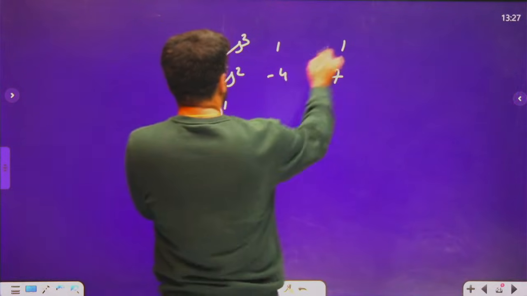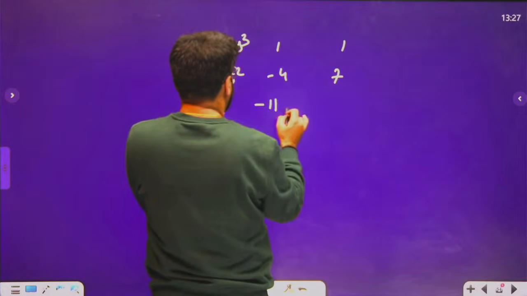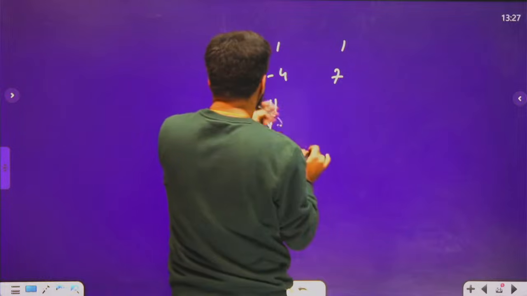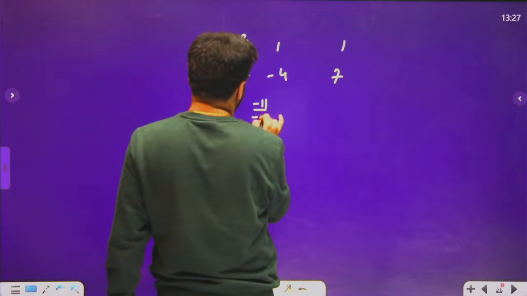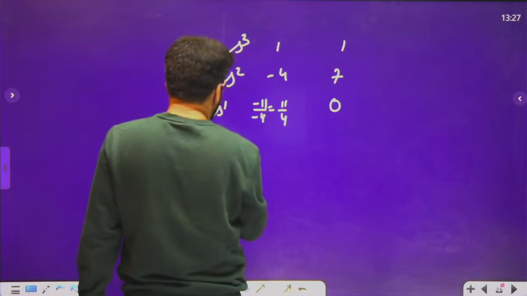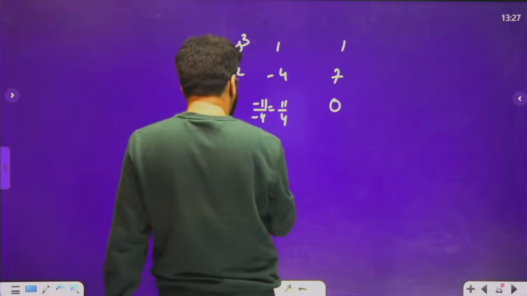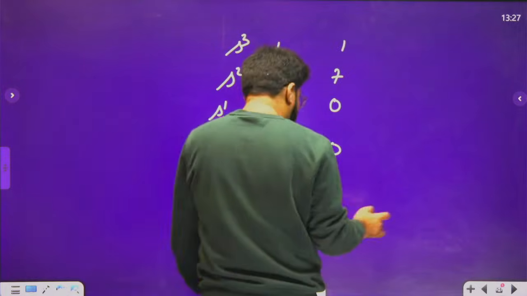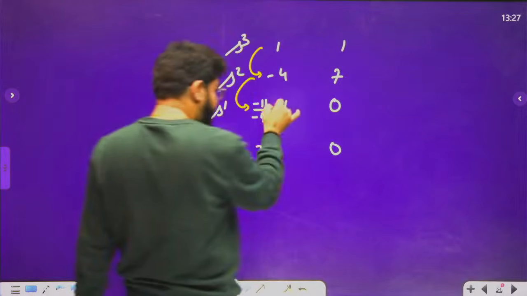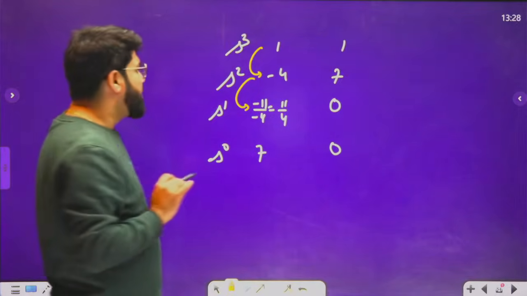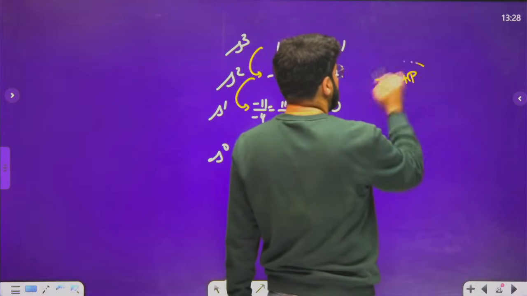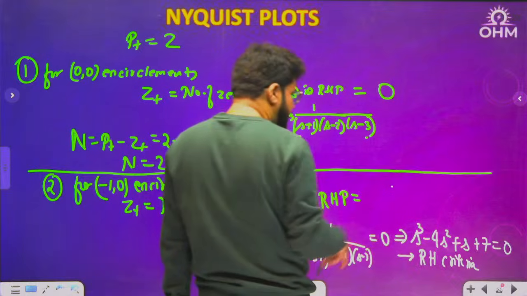S power 1: minus 4 minus 7, minus 11, over minus 4. Minus 11 by minus 4 is nothing but 11 by 4, positive only. Last element: S power 0, 11 by 4 into 7 divided by 11 by 4, that is 7 and 0. So are there sign changes? Yes. One sign change, negative and then again positive, one more sign change. 2 sign changes means 2 RHP. So this equation will have 2 RHP roots.